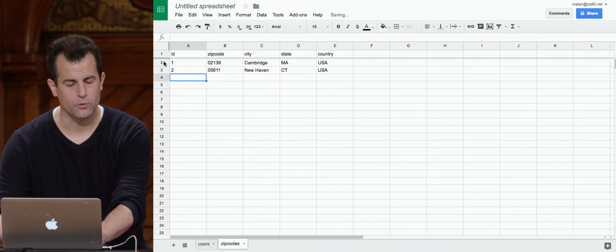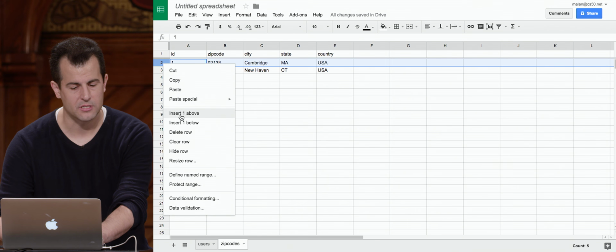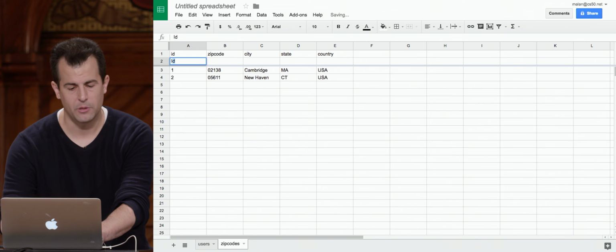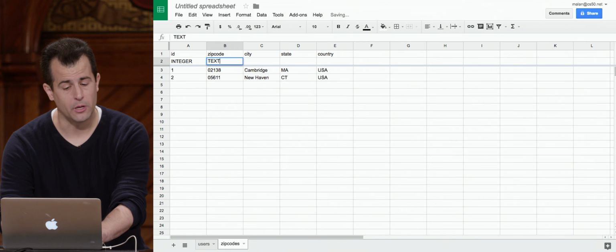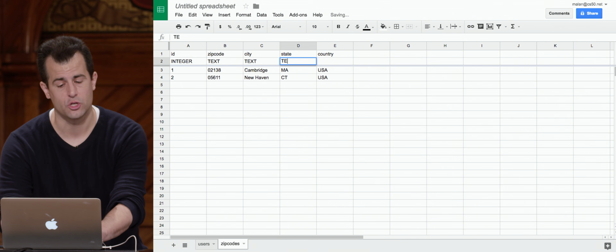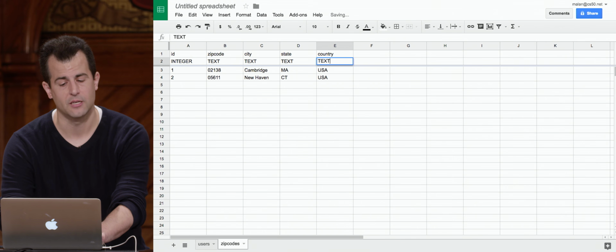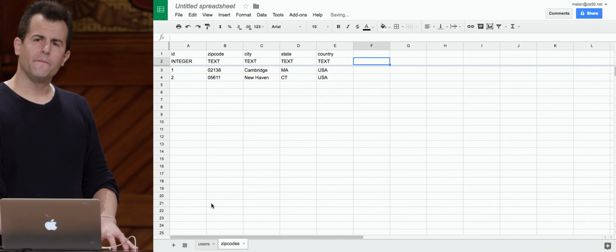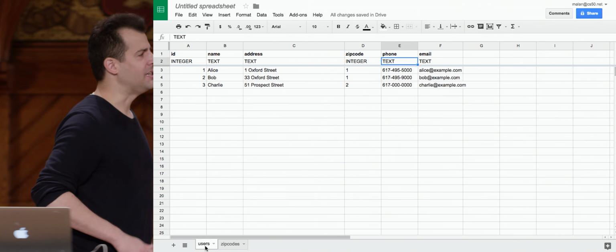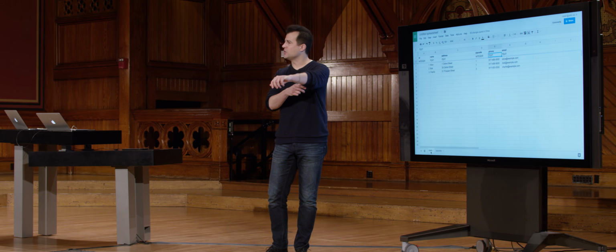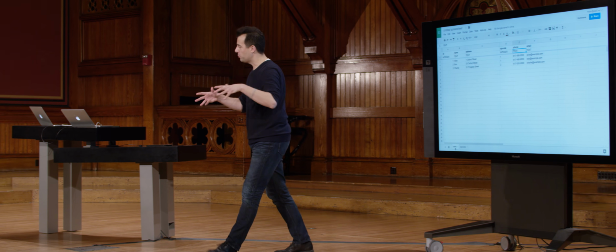And in my zip codes table, let me make room for just these little annotations. This shall be an integer. Zip code, we've already learned, it better be text. This should be text. This should be text. This should be text as well. All right. So I have taken a very simple idea, a spreadsheet with all of my customers, and I seem to have really over-engineered it. Right? I've made something simple more complex.